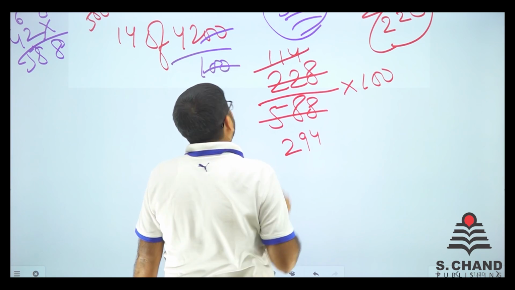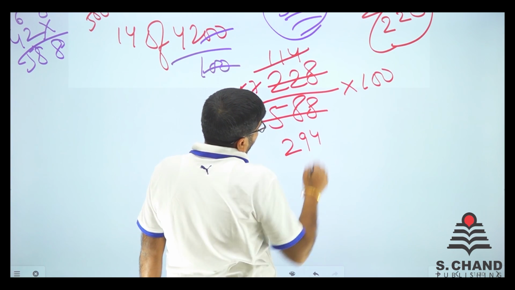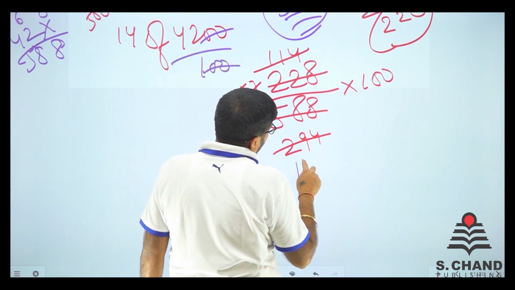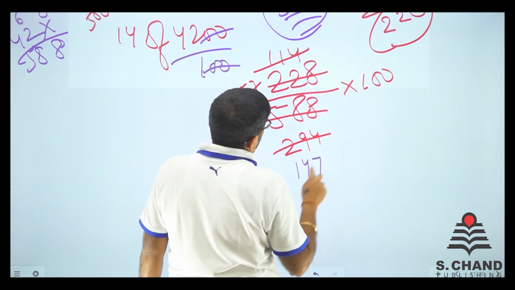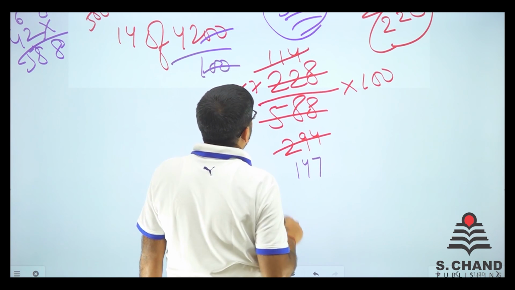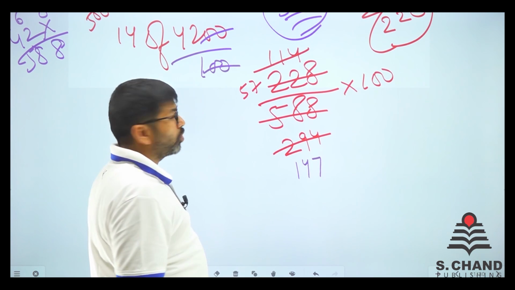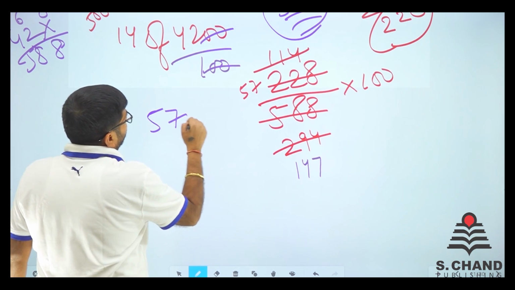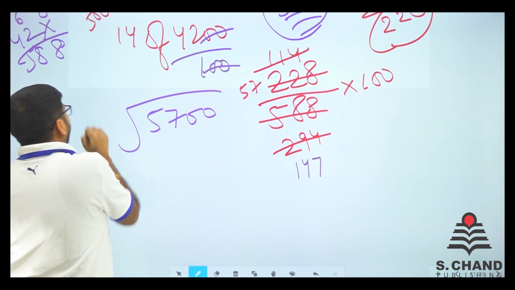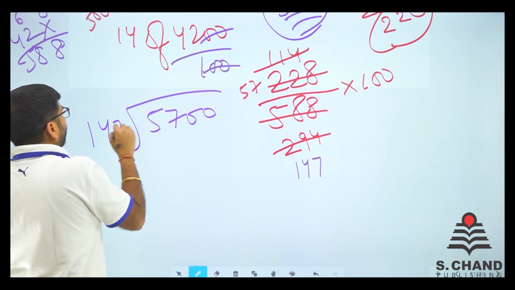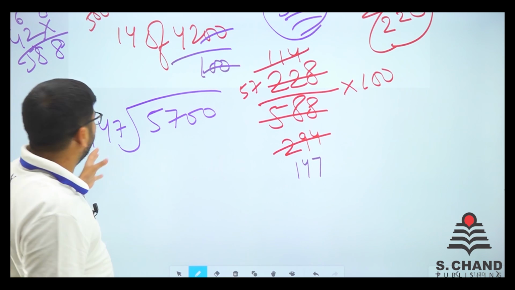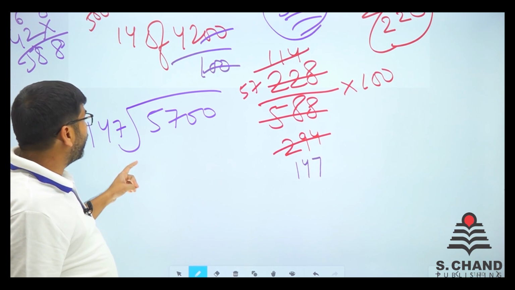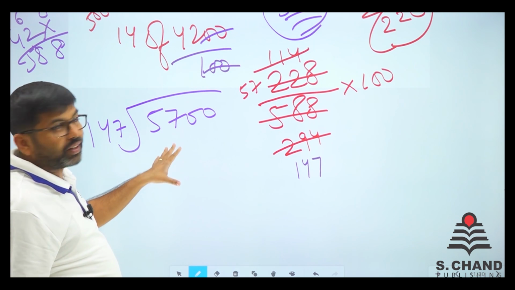Now divide further. Here it is 57, and when it is divided by 2, 1, then 9 is 8, that is 4 times, then is 7. So here we got 147, here we got 57. So now we need to divide 5700 by 147. 147 is almost like 150, and if we do like 150, 4 times it will be 600 something.